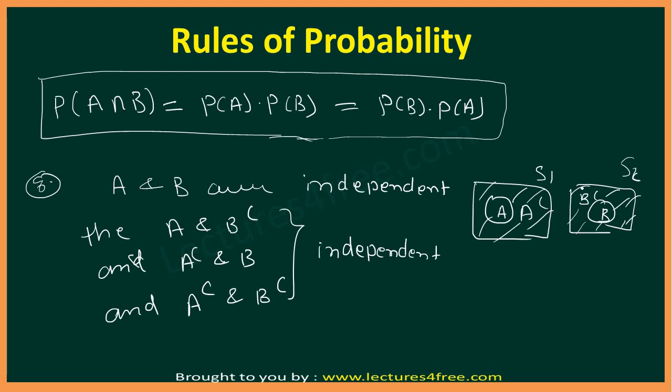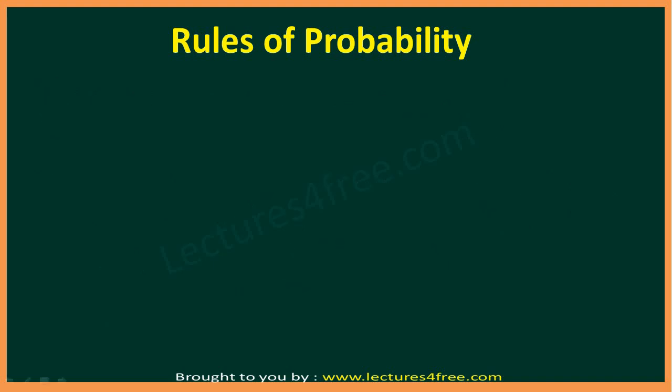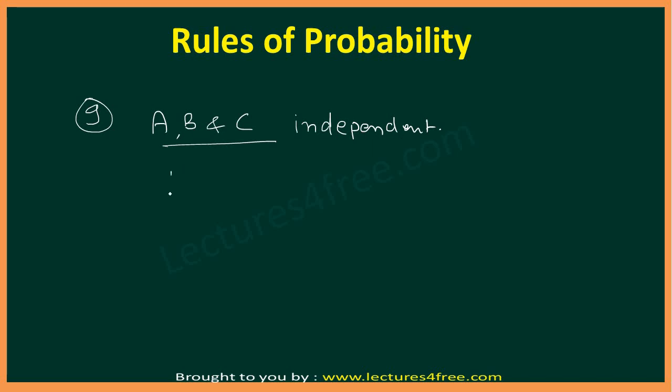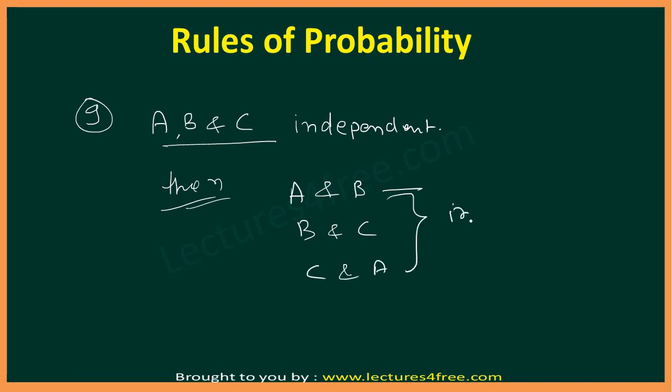And next, our last rule, rule number 9. If A, B and C are three events and these three events are independent, then they will be independent in pairs also, means A and B will also be independent, B and C will also be independent, and C and A will also be independent.